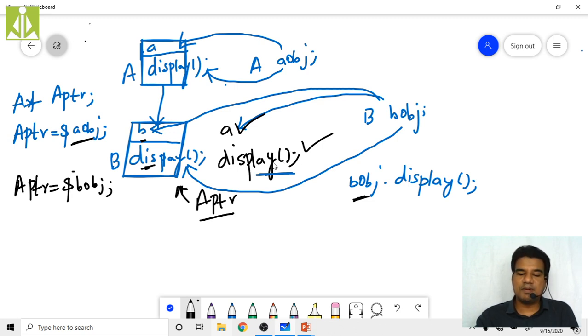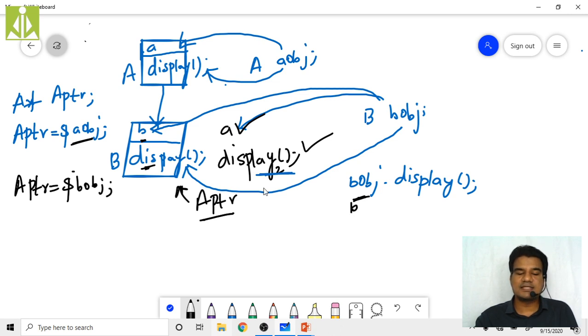If I take display2 instead of simply display, that means I am removing the function overriding. There is no overriding because both my functions have different names, not the same name and same parameters. So the complete ambiguity has been removed. Now, using this BOBJ only, the direct object of my derived class, I can access this display function by using its name, and I can access this display2 function by using its name.